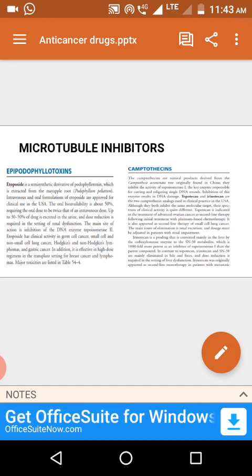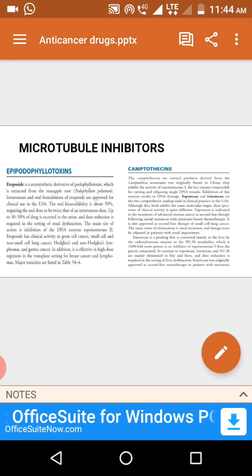It is converted into a metabolite called SN-38, capital S, capital N, hyphen 38. Irinotecan rapidly undergoes metabolism by carboxylesterase enzyme into SN-38, which is the active form. This active form has 1000 times greater anticancer activity than irinotecan.